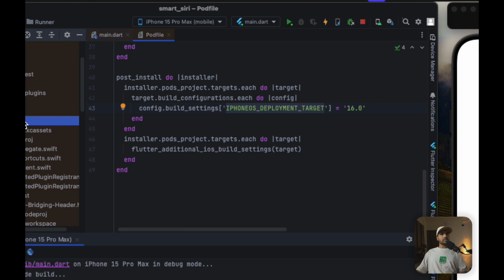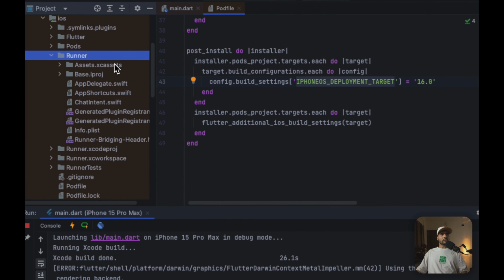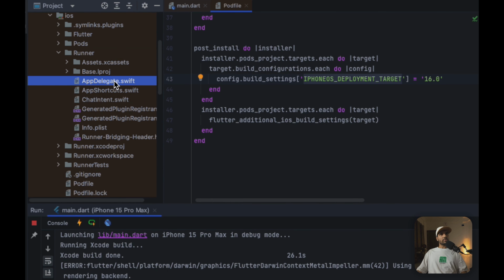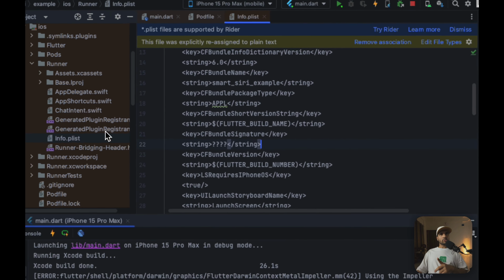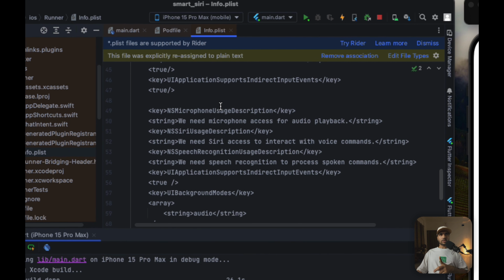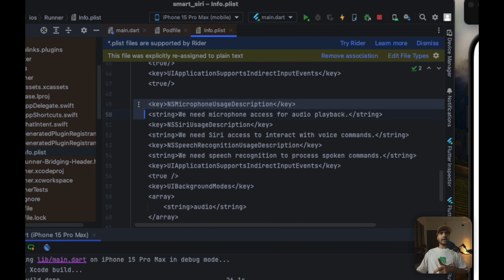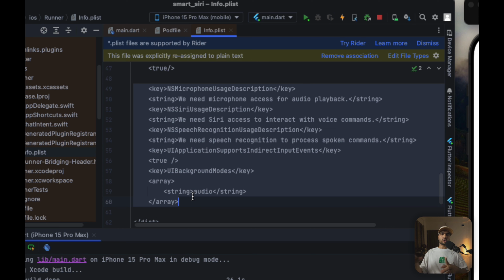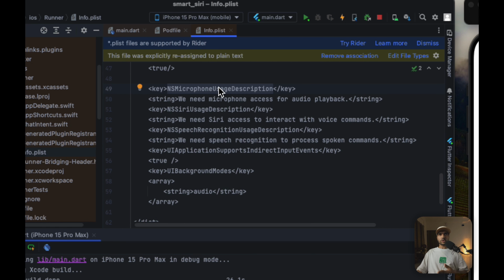The main code lies inside our Runner here. I added two additional files, that is app shortcuts and our main chat intent, right? But before that, let's go to our info.plist and scroll to the bottom. These are the extra permissions that we have added. First of all, we need the microphone permission. We will need the Siri usage access, so I added that.